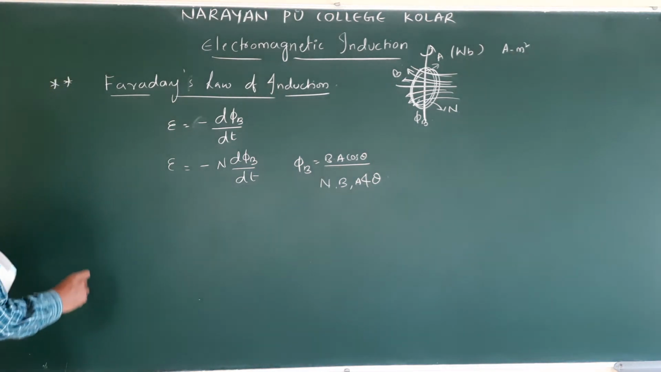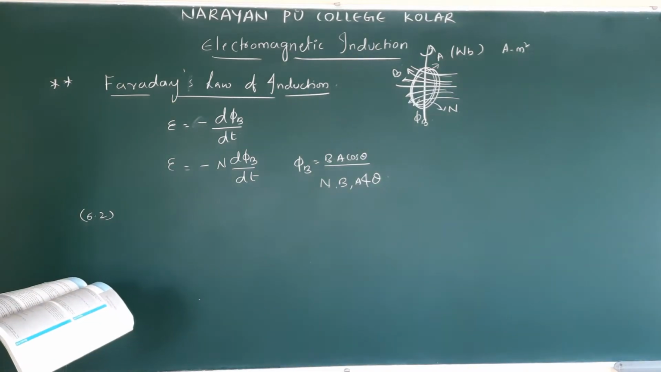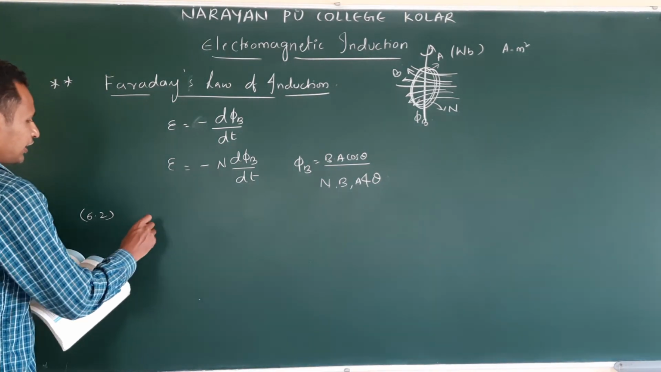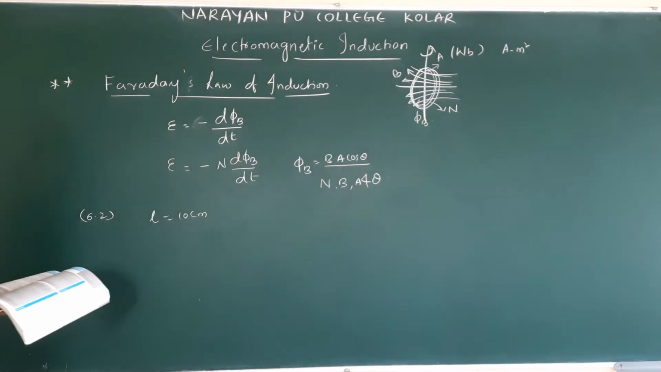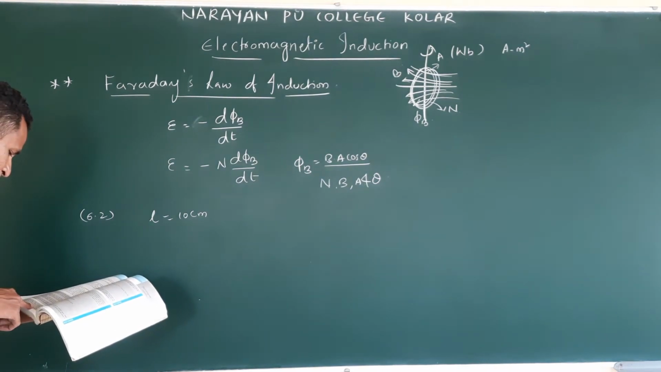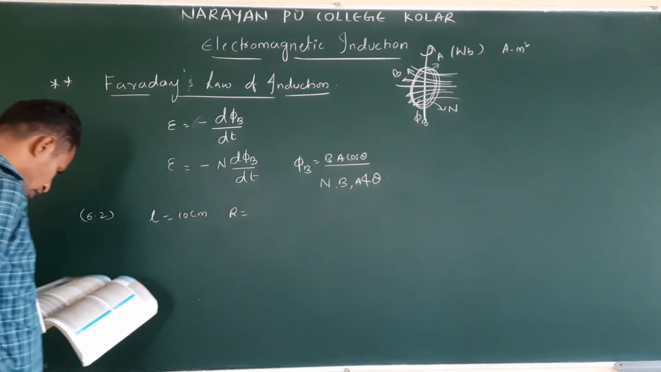Come to 6.2. Example problem 6.2. A square loop of side L, L is equal to 10 centimeter, and resistance 0.5 ohm is placed vertically in an east-west plane. What is the resistance of the given wire? R is equal to 0.5 ohm.